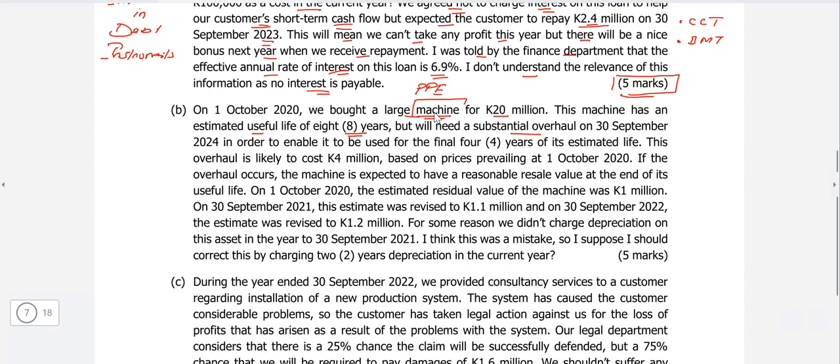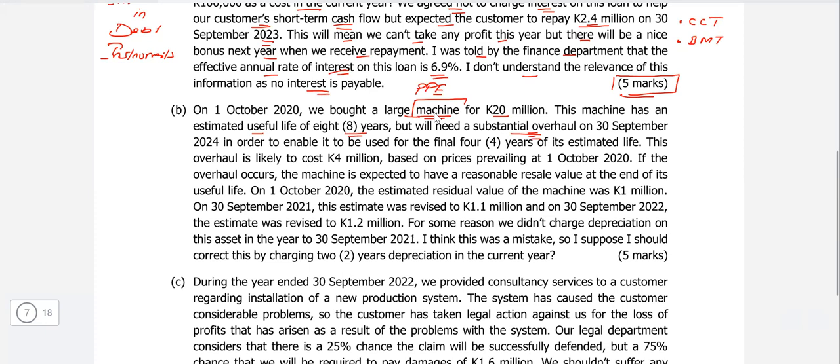And then it says overhauling. Now you have already taken my lectures, and I have explained each and everything over there. The treatment of the overhauling is that we capitalize the cost of the overhauling, and we depreciate it until the next overhaul. That simply means that we depreciate it over the overhauling period. So we need to see whether it is the same 8 years or different. But we will need the substantial overhaul.